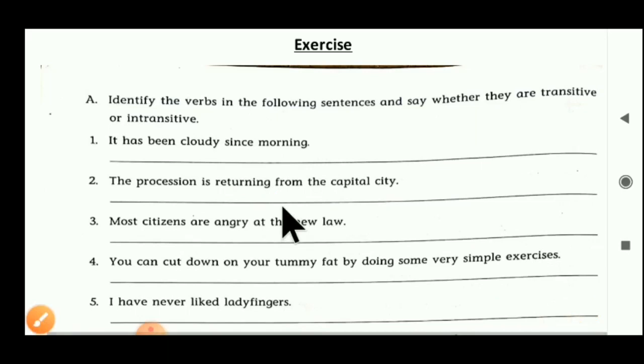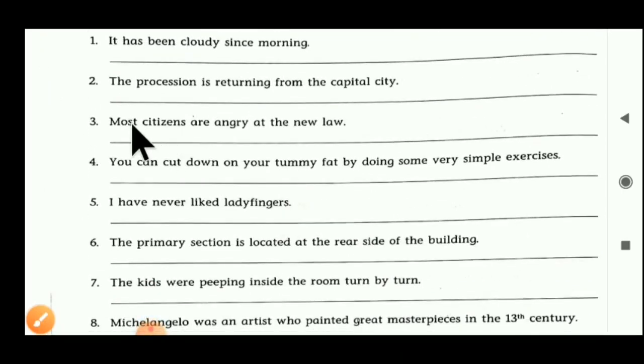Third sentence. Most citizens are angry at the new law. First of all, we have to find the main verb here. The main verb given here is 'are'. So ask the question once again with 'what'.